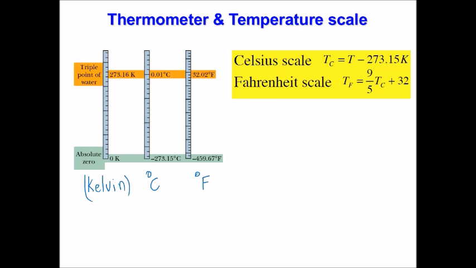These equations are the relationships to go from Kelvin, so whatever you see here, T is in Kelvin, to temperature in degrees Celsius or temperature in Fahrenheit. This is basically how to go from degrees Celsius to degrees Fahrenheit. We say degree Celsius, degree Fahrenheit, but we don't say degree Kelvin, we say just Kelvin.